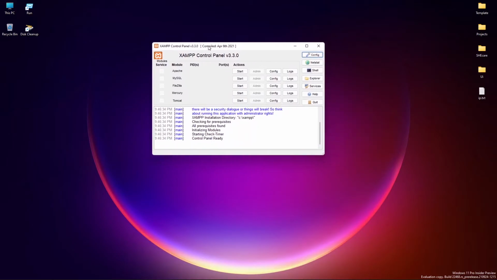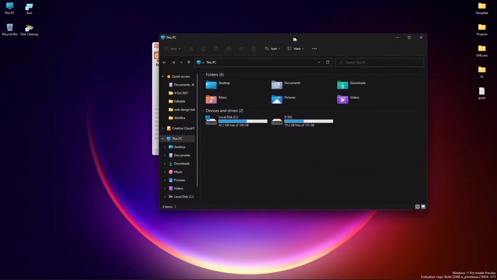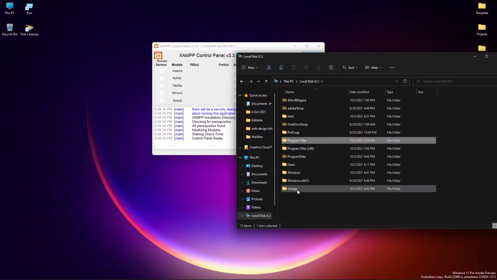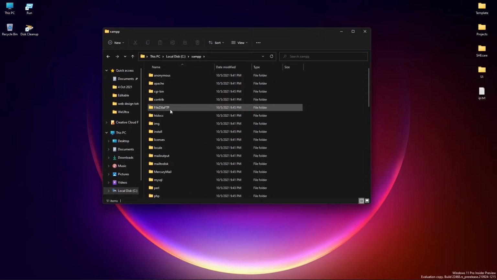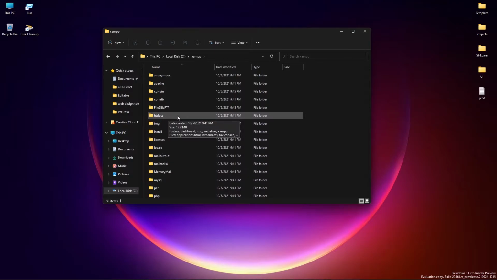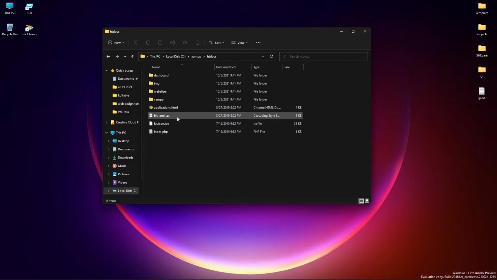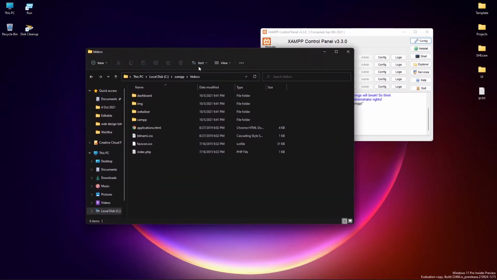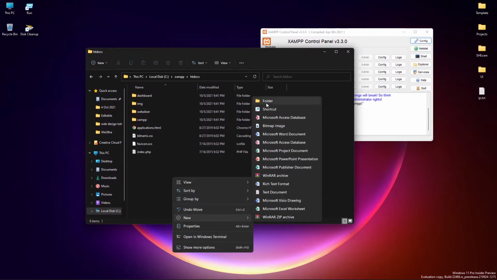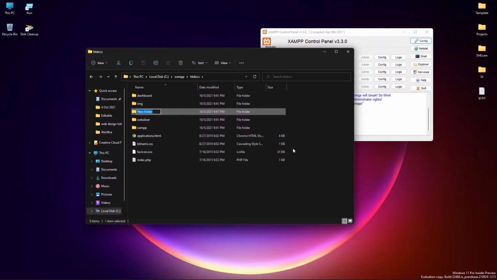After this, I need to go to your C drive, go to XAMPP, and go to the htdocs folder. As you can see, this is the htdocs folder. Go to the htdocs folder and create a new folder for your project. I'll create a folder called projects. You can give it any name.